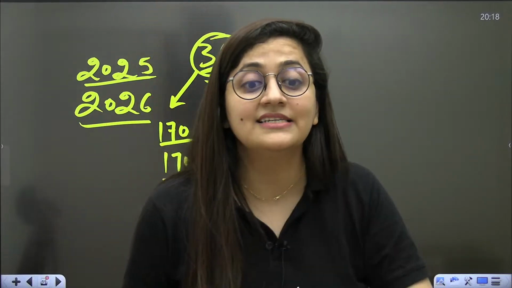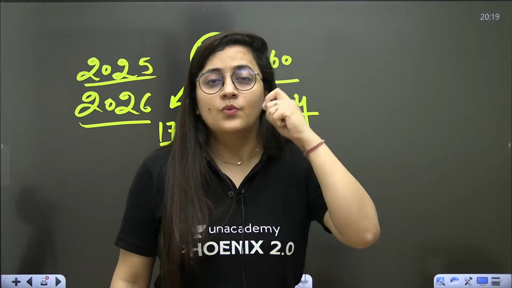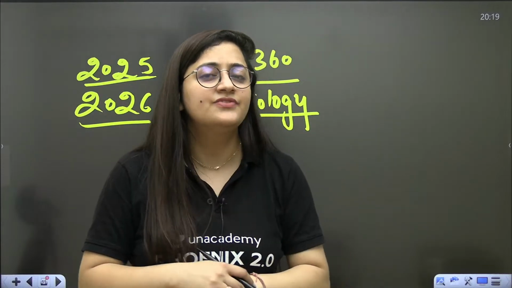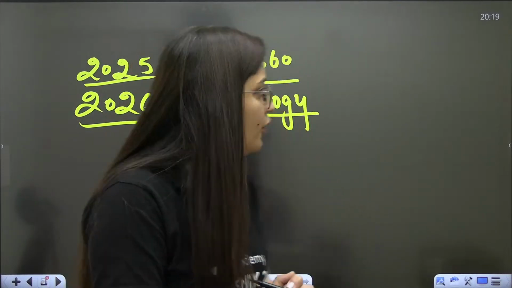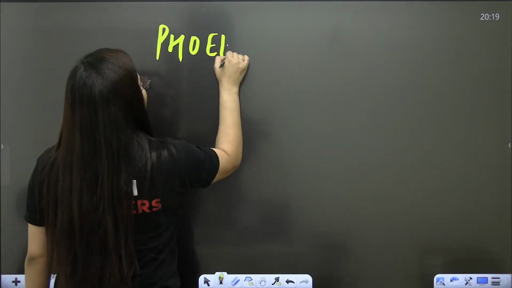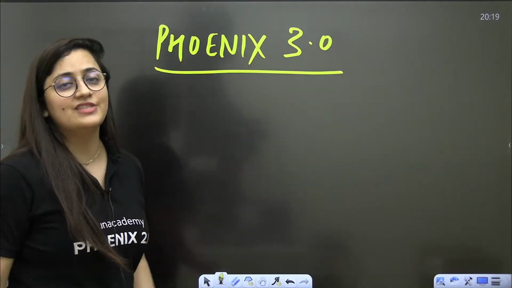So if we are targeting 360 out of 360, then we are not even allowed to miss any topic. We are not allowed to miss any chapter. Okay, students, you know what is best for scoring 360 out of 360 in biology? It is your Phoenix 3.0 batch that is launched.